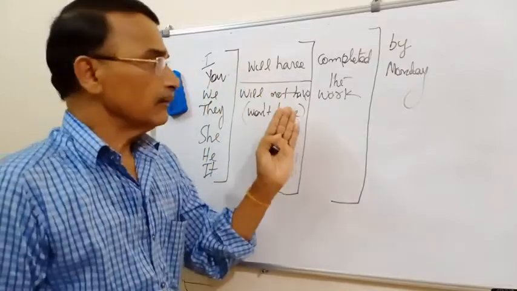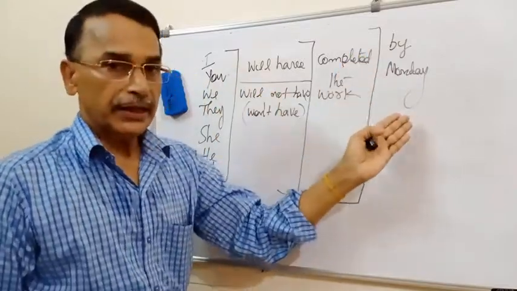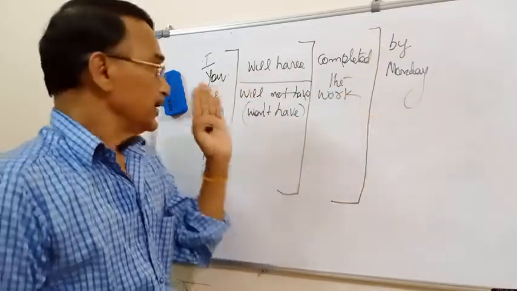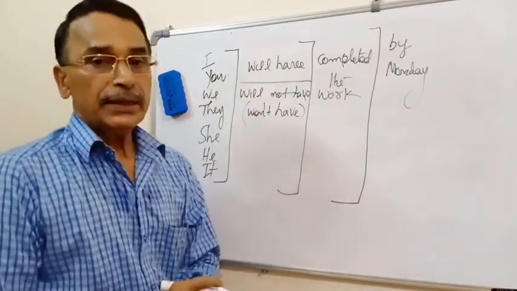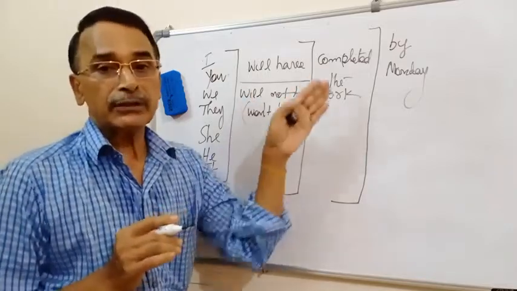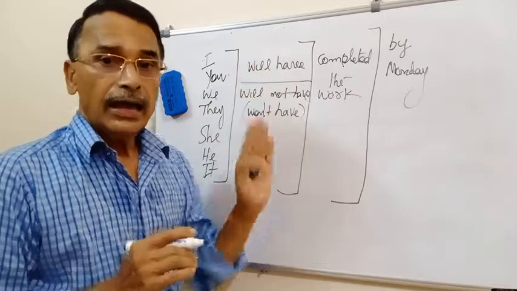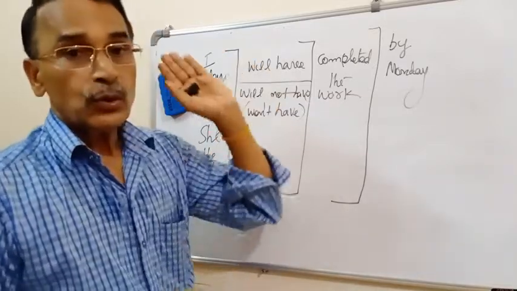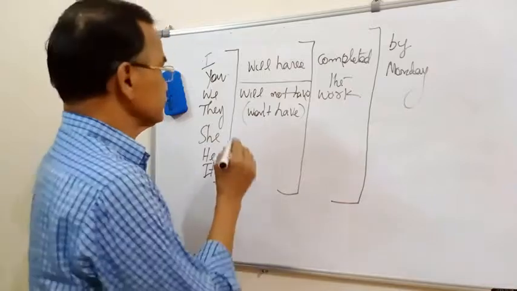You will not have completed the work by Monday. We will not have completed the work by Monday. They will not have completed the work by Monday. She will not have completed the work by Monday. Like that.